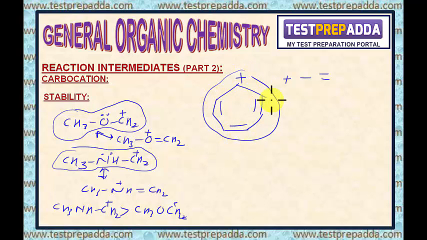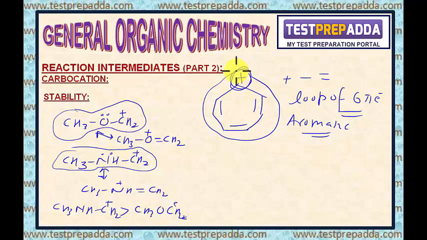Because of this delocalization, you can see we get a loop of 6 pi electrons, and that is Huckel's rule. And this way, this carbocation becomes what? Aromatic. So this positive charge is responsible for the aromaticity of this carbocation. That is why its stability will be very high.